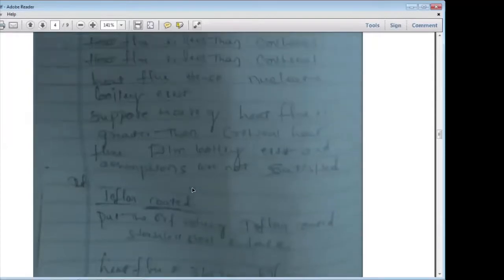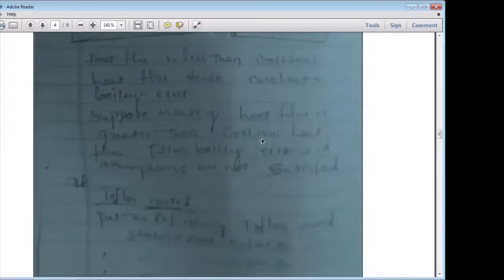Okay, so this heat flux value, 345,300, is greater than the 29,289 watt per meter square, which is for the stainless steel. You getting my point?